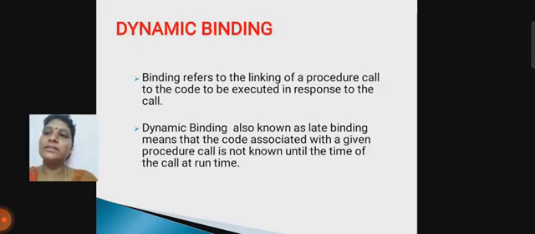Then we discuss dynamic binding. Binding means the linkage of a procedure call to the code to be executed in response to the call.